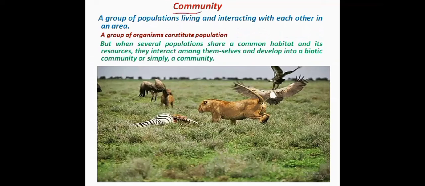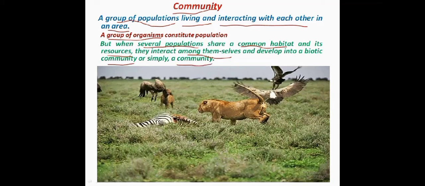Then we have the community. A community is formed when a group of populations live together and start interacting with each other in an area. I told you a population is a group of organisms. So when several populations come together, they share a common habitat and its resources, and they interact among themselves, they form a community. We call it a biotic community, or simply a community.